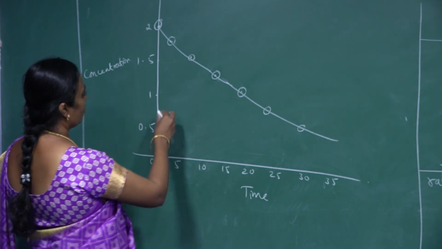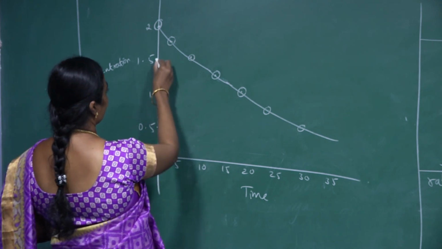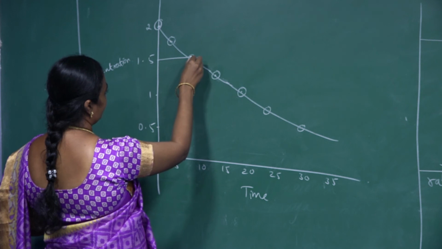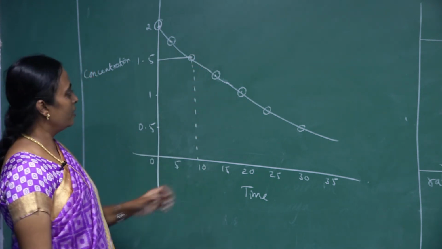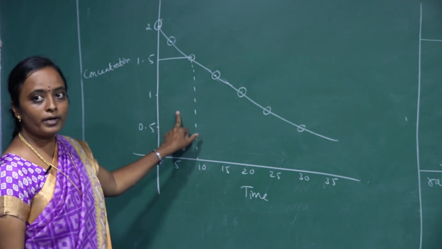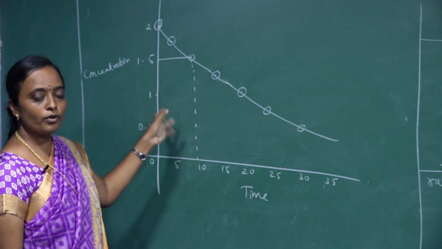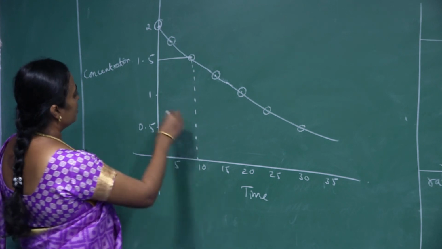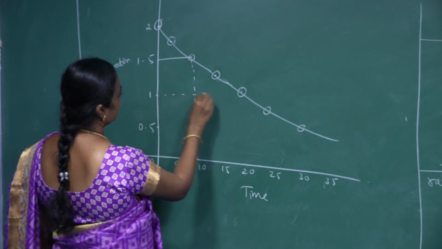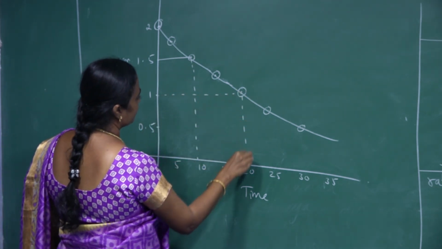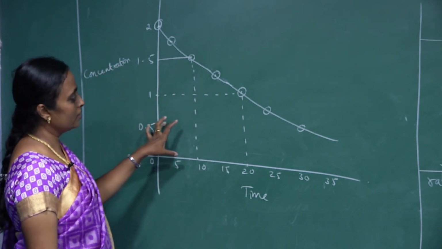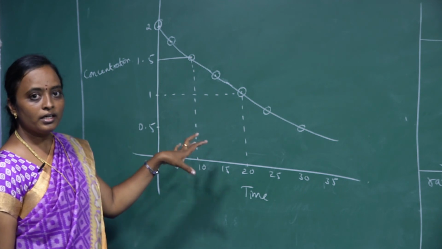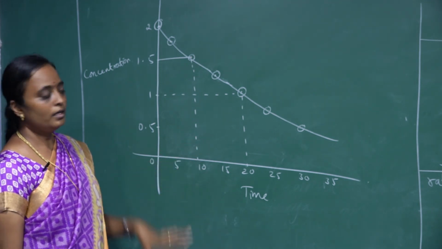Next, how will you get the instantaneous rate? Suppose I want to calculate it at concentration 0.5. I have to calculate the tangent slope value for the instantaneous rate. In the same way for any other point, you just take the tangent slope. From that slope value, we get the instantaneous rate of a reaction.